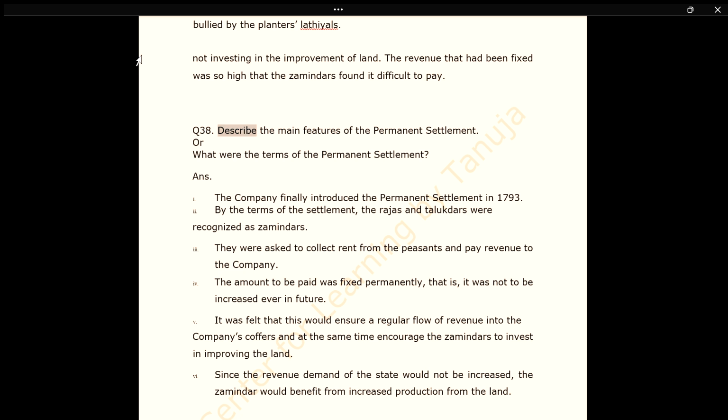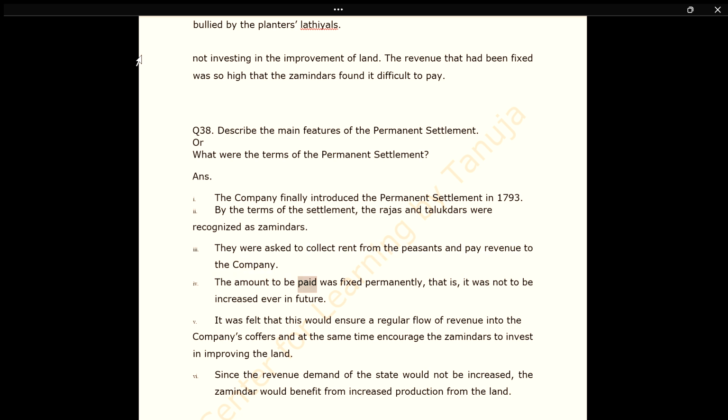Q38. Describe the main features of the permanent settlement. What were the terms of the permanent settlement? Ans. The company finally introduced the permanent settlement in 1793. By the terms of the settlement, the Rajas and Taluqdars were recognized as zamindars. They were asked to collect rent from the peasants and pay revenue to the company.